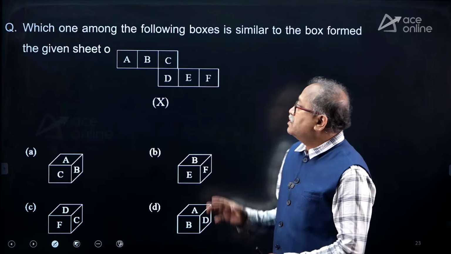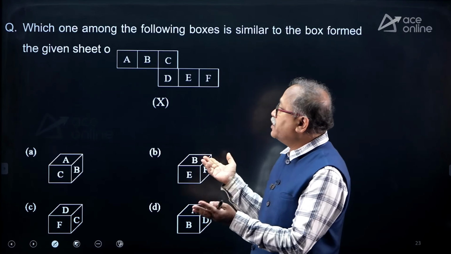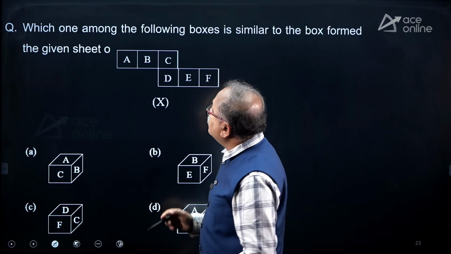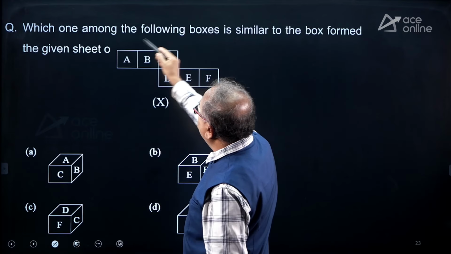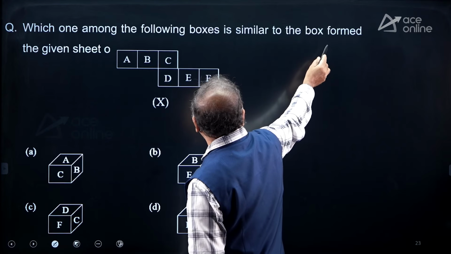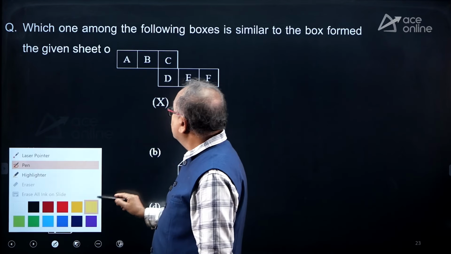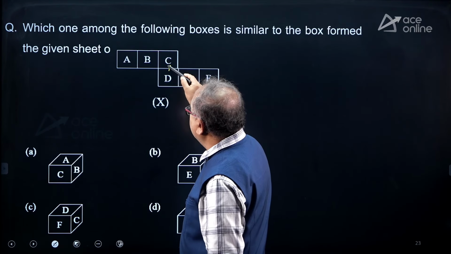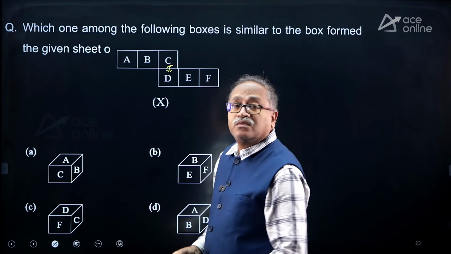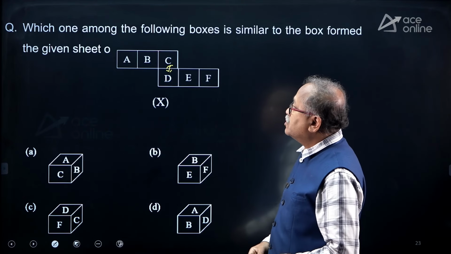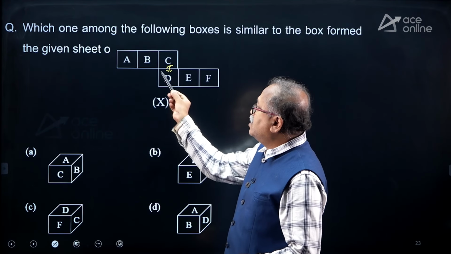What is this? Folding. The cube is opened and when you fold it, which one among the following is similar to the box? So, when you fold the box, what happens? These two will be adjacent. Yes or not? And where will B come?